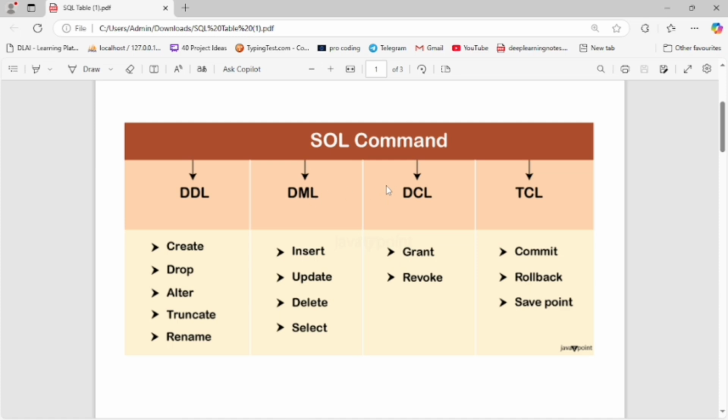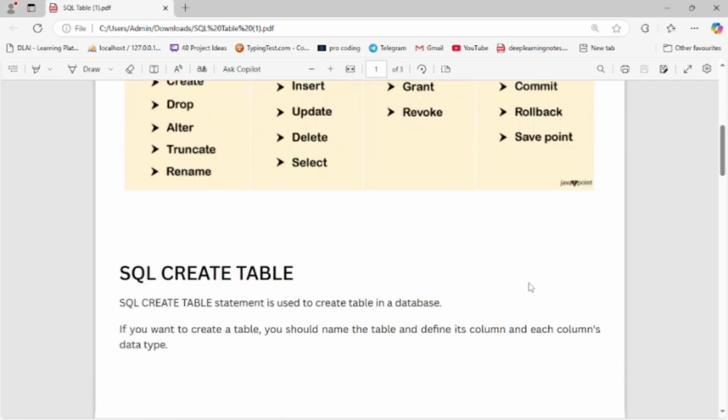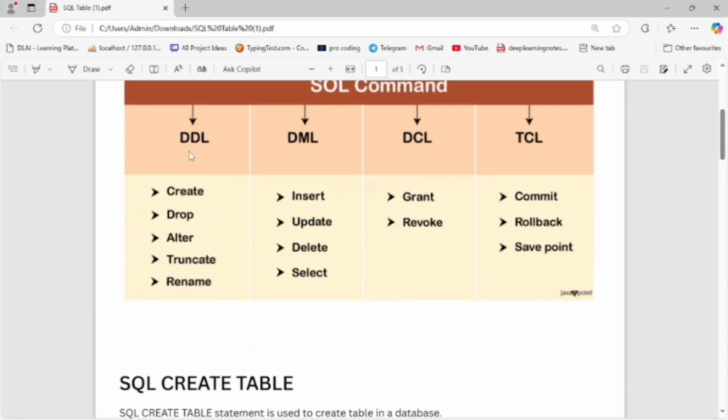Now let's understand DCL. DCL is used if you want to take permission from the administrator, then you run the grant command, and if you revoke it, then you use the revoke command. Let's understand TCL. TCL is transaction control language. It uses the commands commit, rollback and savepoint. Today we are going to focus on the DDL commands create and drop. In the next videos we will focus on the other three.